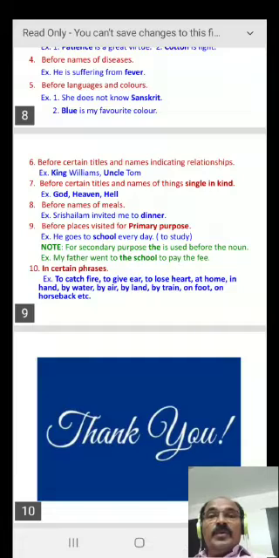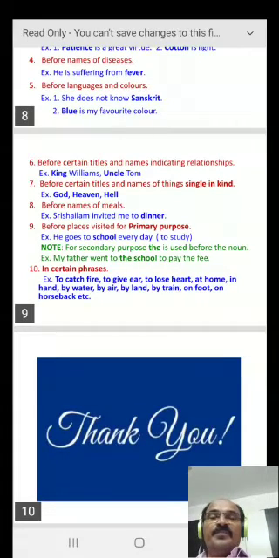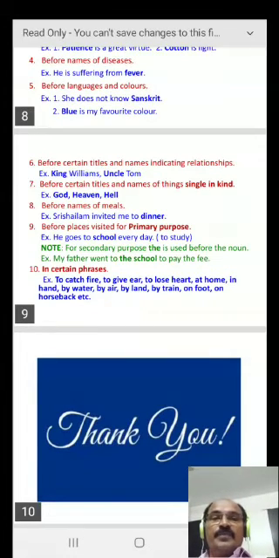But sometimes we go to the same place on some other purpose. It is called the secondary purpose. For secondary purpose, the is used before a noun. For example, my father went to the school to pay the fees. Your father did not go to school to study. To pay the fees, he went there. So, the is used before school.